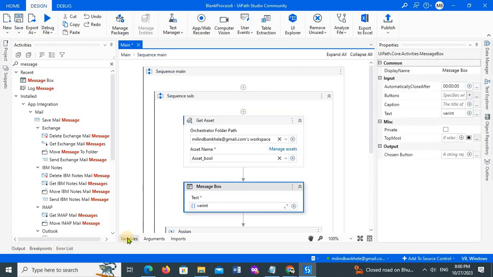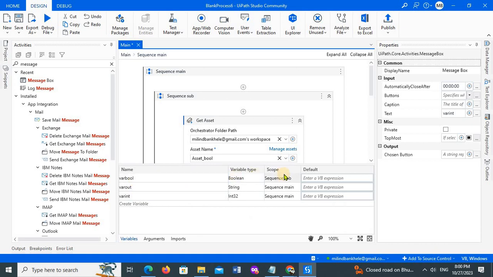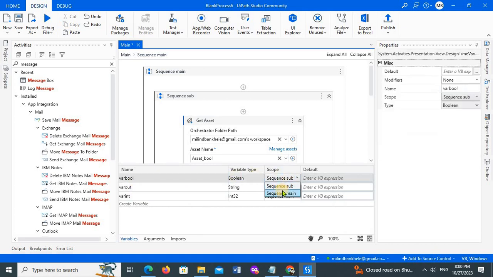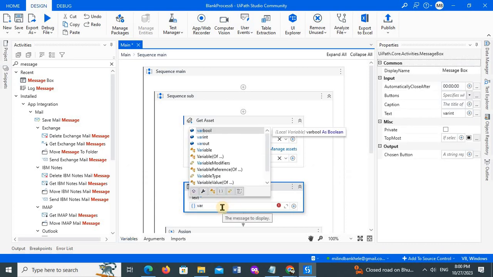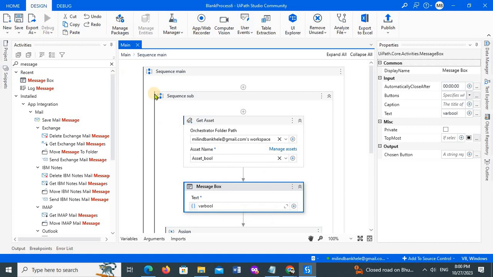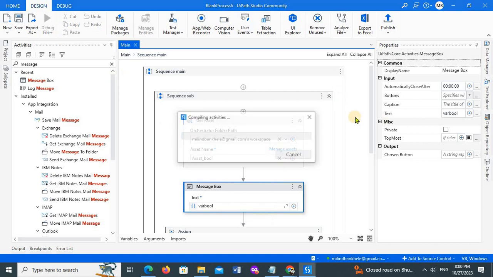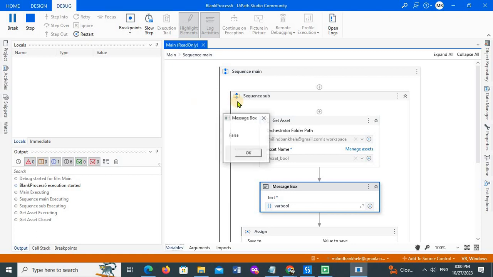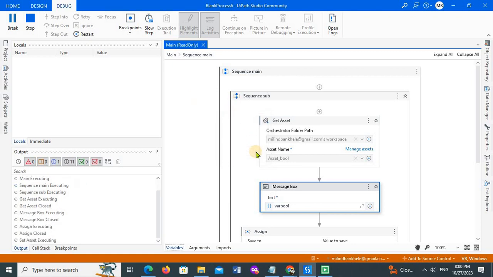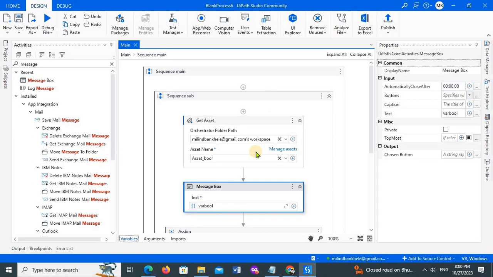If you see here, var bool is for boolean. In Sequence main, I'll use var bool, okay? And if I execute this, I get the false value. The same way you can update that as well. So it's simple: get asset, set asset.